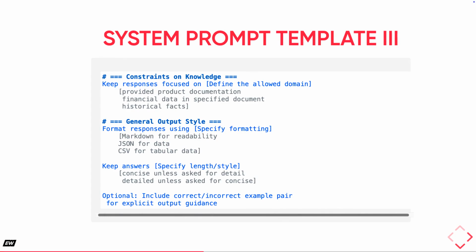The final part of our system prompt template addresses constraints on knowledge and general output style. For knowledge constraints, you define the allowed domain for responses, such as focusing only on provided product documentation. Under general output style, you specify formatting preferences, like using Markdown for readability or JSON for data, and can guide answer length, for instance, concise unless asked for detail. Optionally, including correct-incorrect example pairs can provide explicit output guidance, reinforcing the desired response characteristics for the LLM.